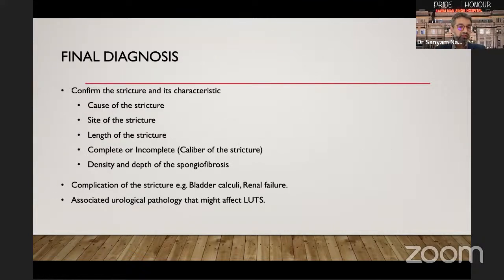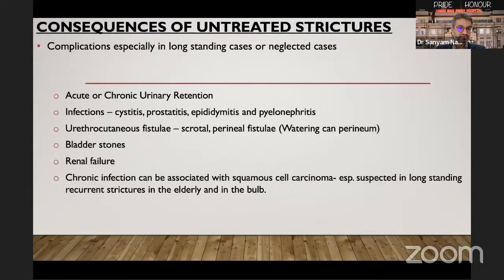To make a final diagnosis of urethral stricture, we should confirm whether a stricture is present or not and confirm its characteristics: the cause, exact site, and length of the stricture, whether it is a complete or incomplete stricture, and assess the density and depth of spongiofibrosis. Also assess any complications of the stricture, such as bladder calculi, renal failure resulting from the stricture, and any associated urological pathology that might affect lower urinary tract symptoms.